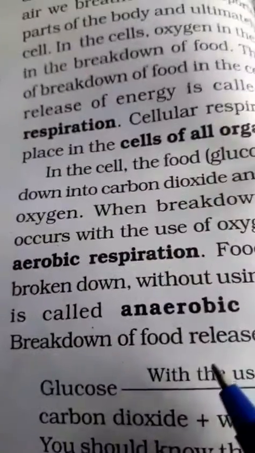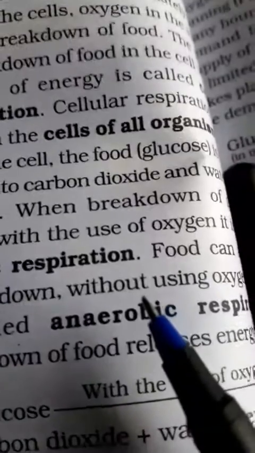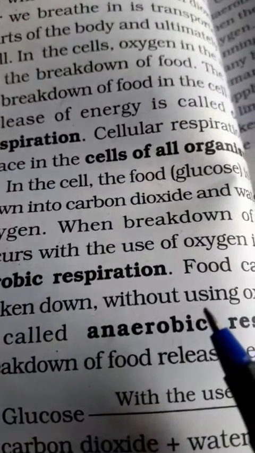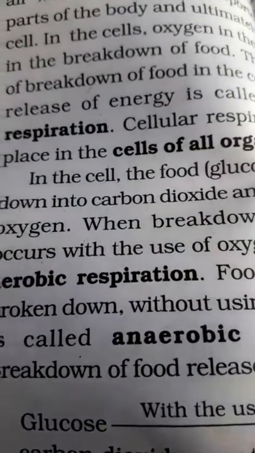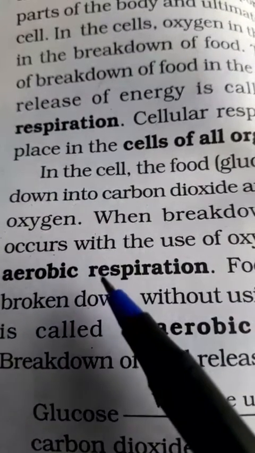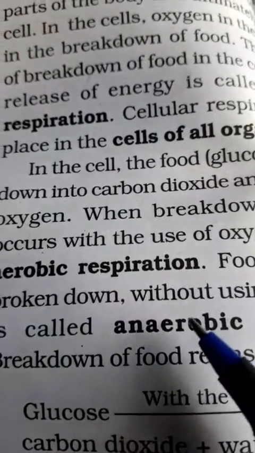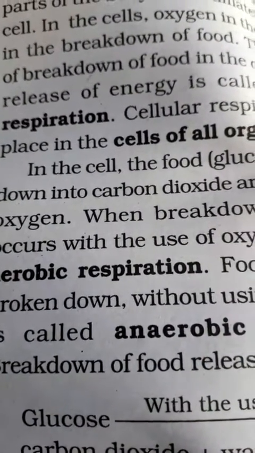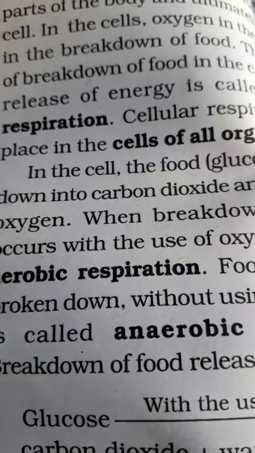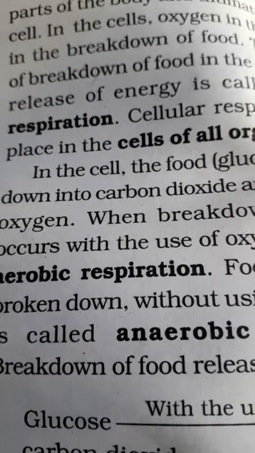After that, let's understand the types of respiration, right? If we are talking on the basis of the presence or absence of oxygen, respiration is classified into two categories, that is aerobic and anaerobic respiration, right? So aerobic respiration is when breakdown of food occurs with the use of oxygen, right?